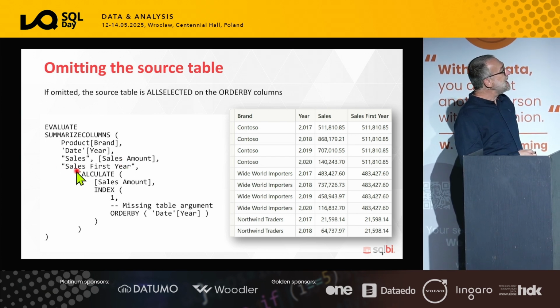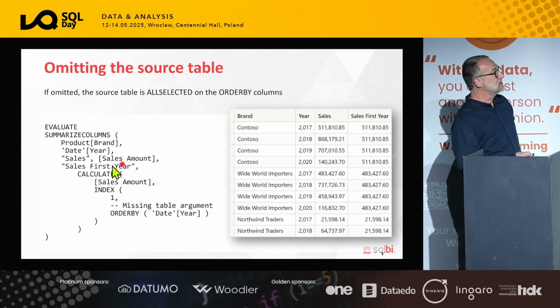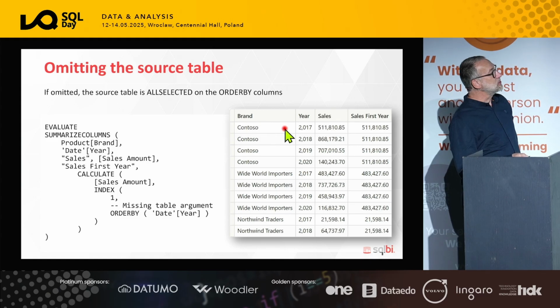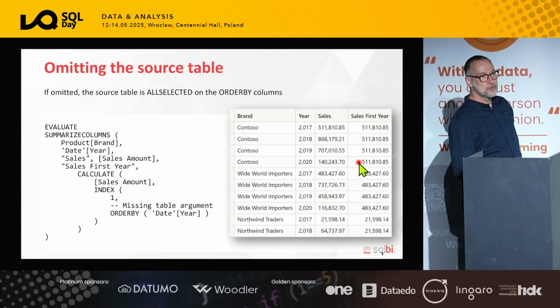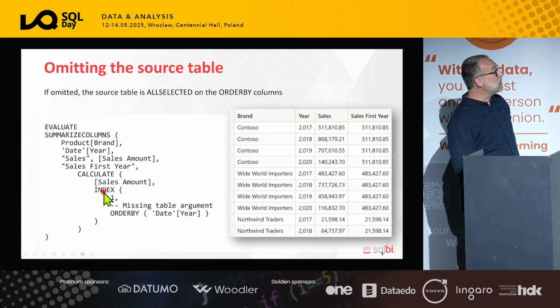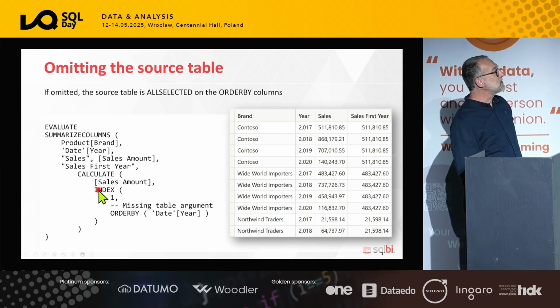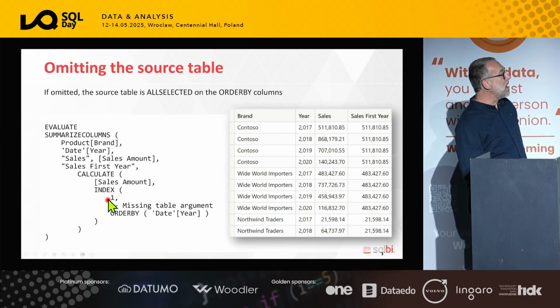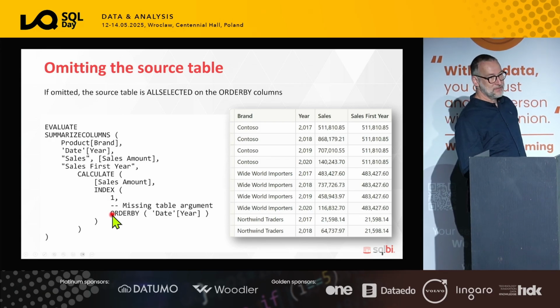But then we want the sales in the first year. So the result will contain Contoso 2017, the sales amount, and then I want the sales of the first year to be repeated for all the rows in Contoso. Then you use calculate sales amount, and then I want the first year. How do you obtain the first year? You use index 1 order by date year.